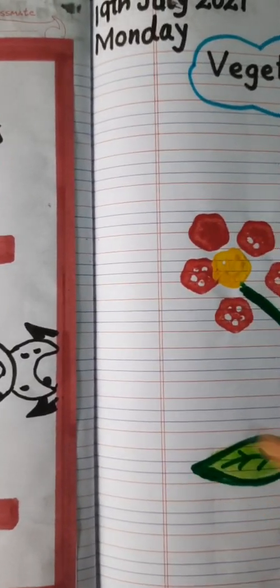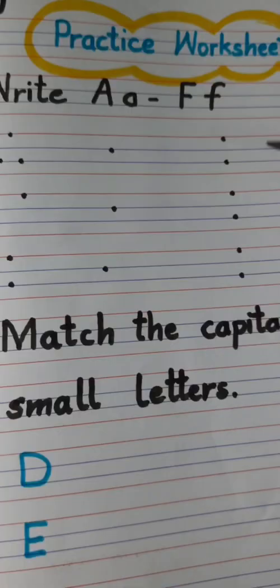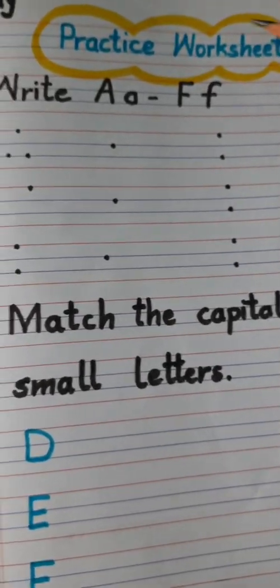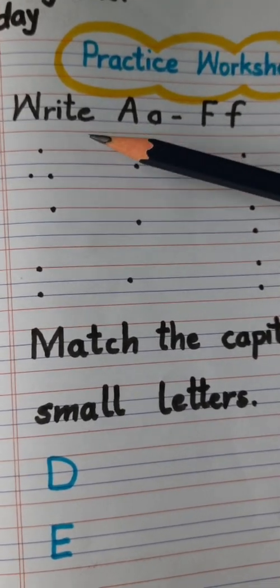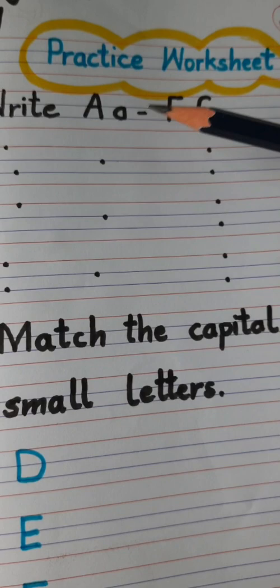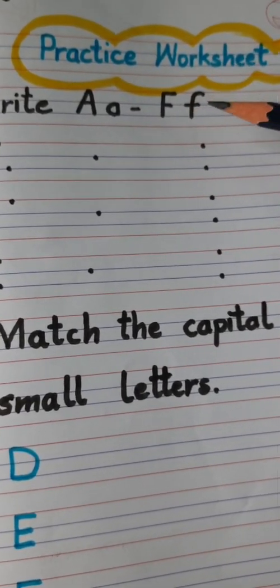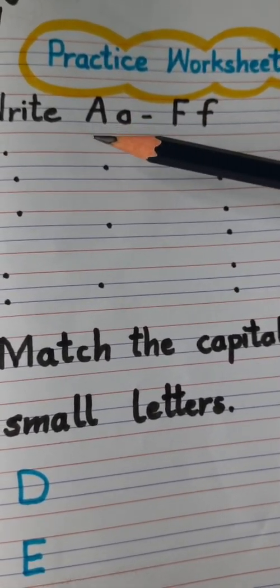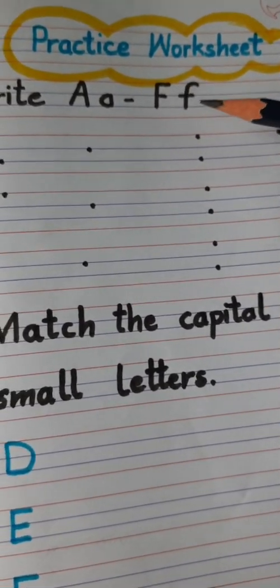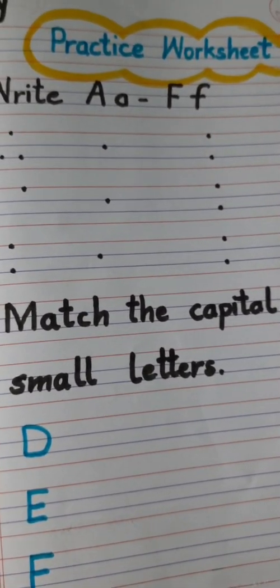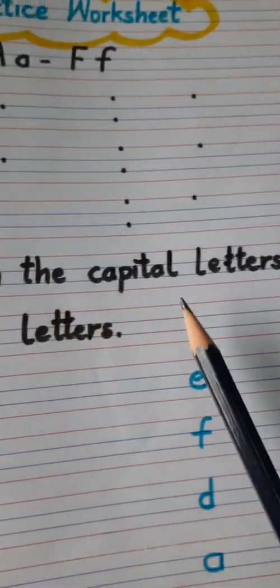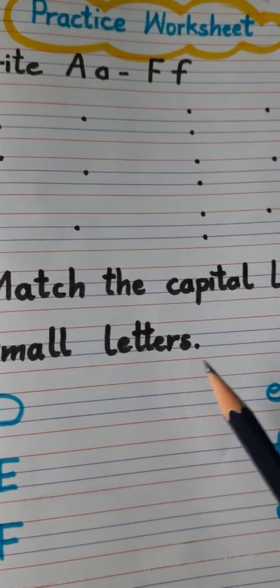Now children, let's do our practice worksheet. Right, children? So you have two questions in this practice worksheet. First one is write capital A, small a to capital F and small f. That means mama A और baby A से लेके आपने mama F और baby F तक लिखना है. Okay, let's start. So, and what is your second question, children? It is match the capital letters to small letters.